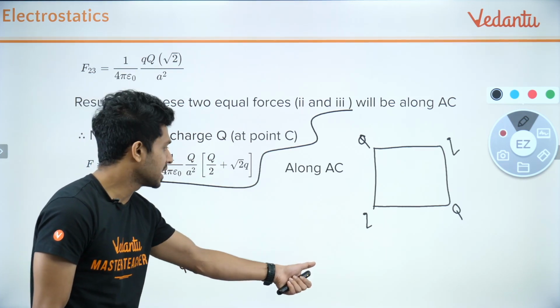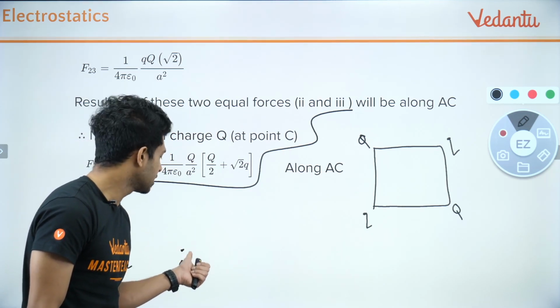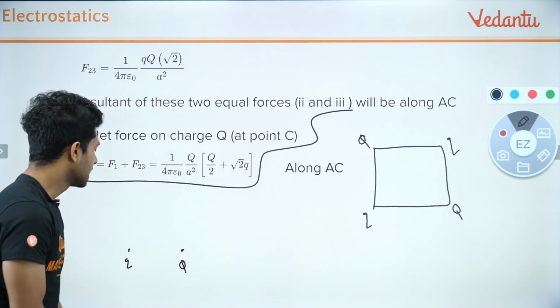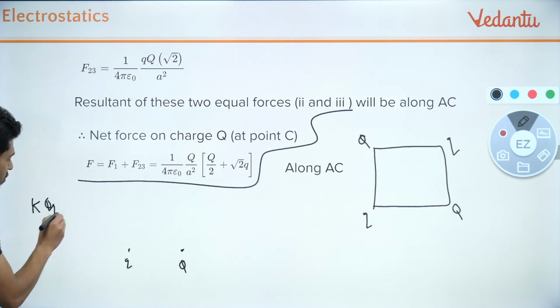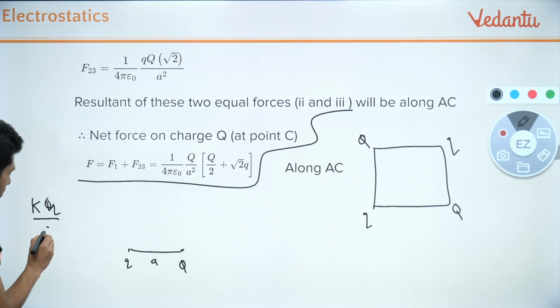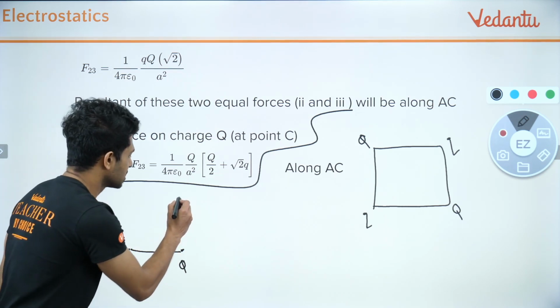So the potential energy of this system is equal to the work done for bringing the charge from infinity to that point. What will be the work done? It is equal to k into q q divided by the distance, which is a. So k q square by a. Right, now these two are done. Now we are bringing the third charge.